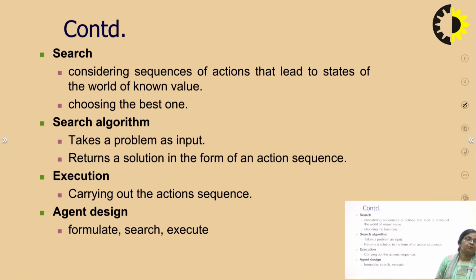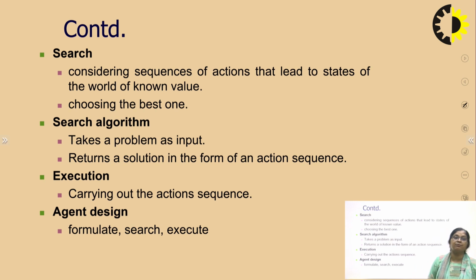Now, what type of agent are we making? We are making a problem solving agent, and we are implementing problem solving with the help of search. This is problem solving with search. So, now what do we have to do? Searching. We are given a goal, and we have to decide actions.